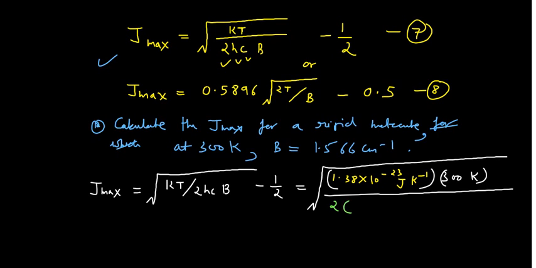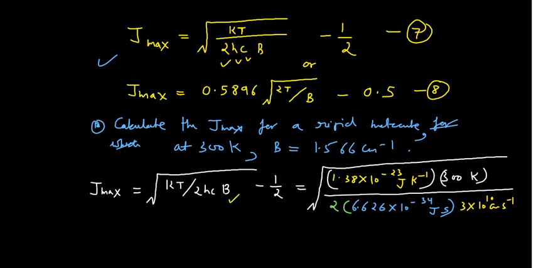That 2 should be multiplied by the value of h, the Planck's constant, and I am using the value 6.626 × 10^-34, with unit joule second. Then you can put the value of your c, so you will use 3 × 10^10 centimeter per second. This is how you can write it.